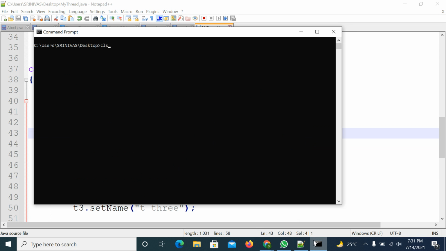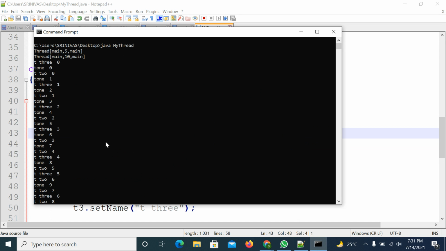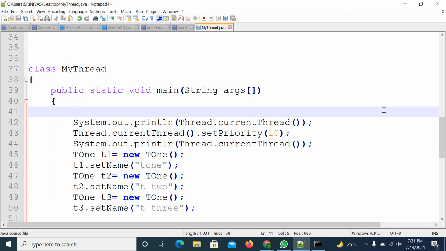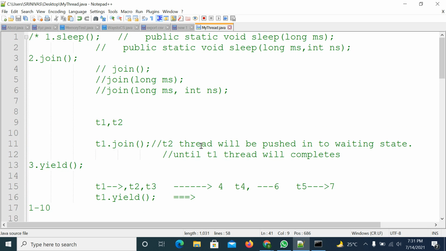Right. So try to compile it once again and execute it. Here I think you are getting irregular output only. T1 is there in the starting. So here the yield method is not working properly, but the concept is that one.